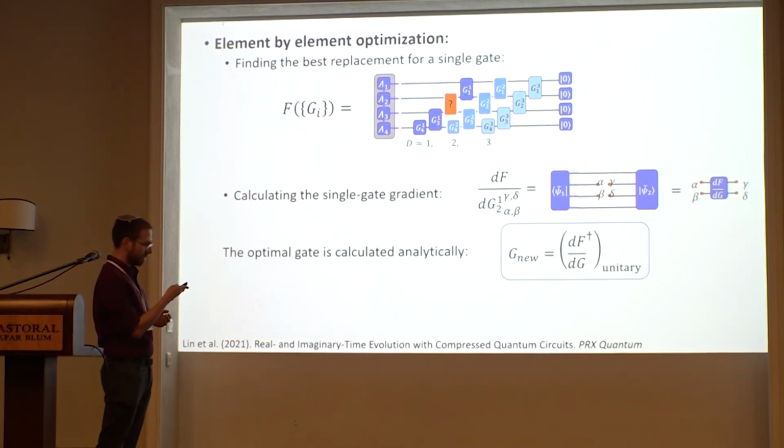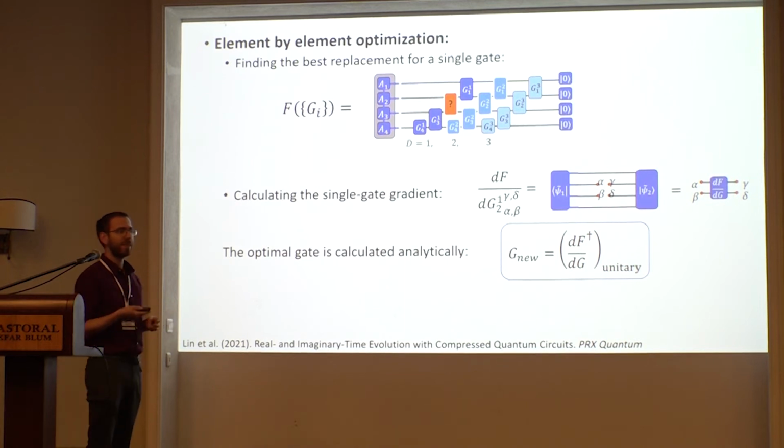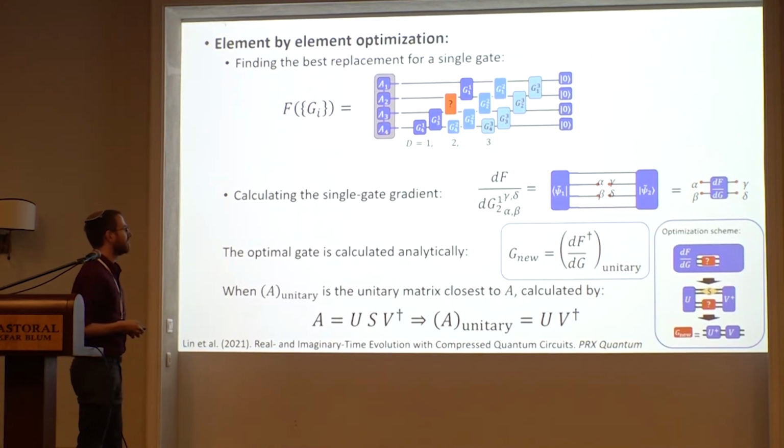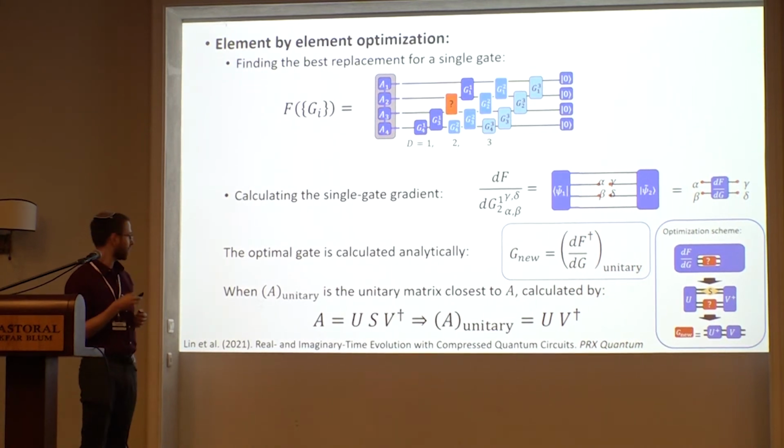We just calculate the gradient, and from this gradient, according to a matrix, we can obtain the new gate, the optimal gate that we can put here to get maximal improvement of our fidelity. This is just linear algebra. You can also describe it using tensor diagrams. Once we find this optimal gate, we move to the next gate and do the same. We find the optimal gate, then the next gate, and we sweep over all the gates again and again, and we converge.